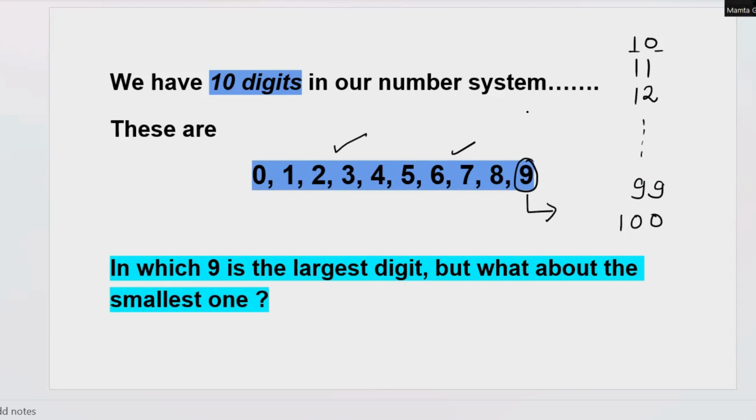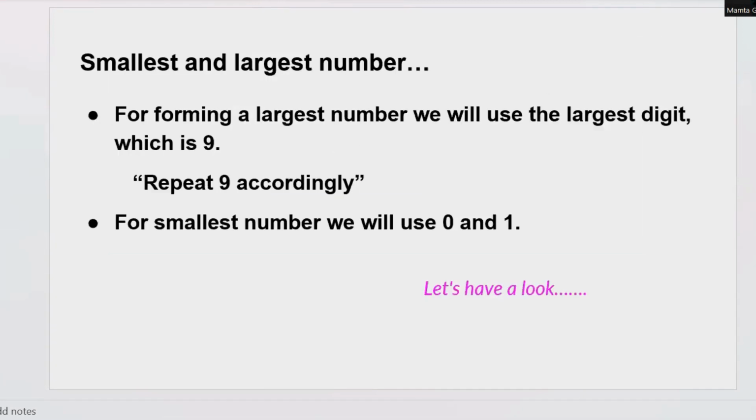And what about the smallest? Someone will say 1 and someone will say 0. Now we'll tell you where we have to use a 1 and where we have to use a 0. Whenever we are forming the largest number, we will use the largest digit, which is 9. So we have to repeat 9.